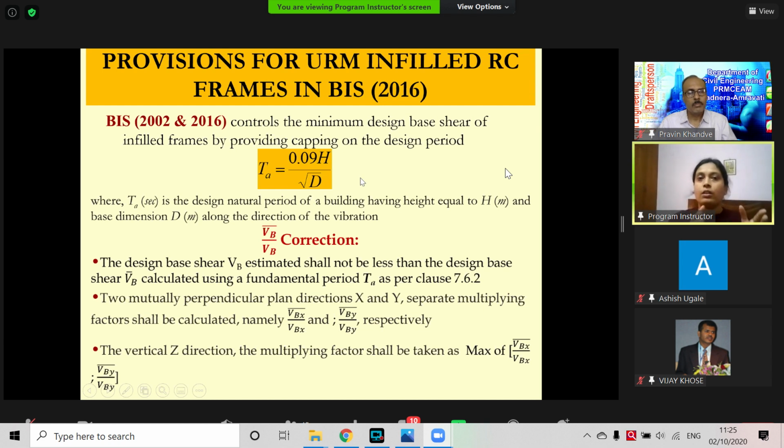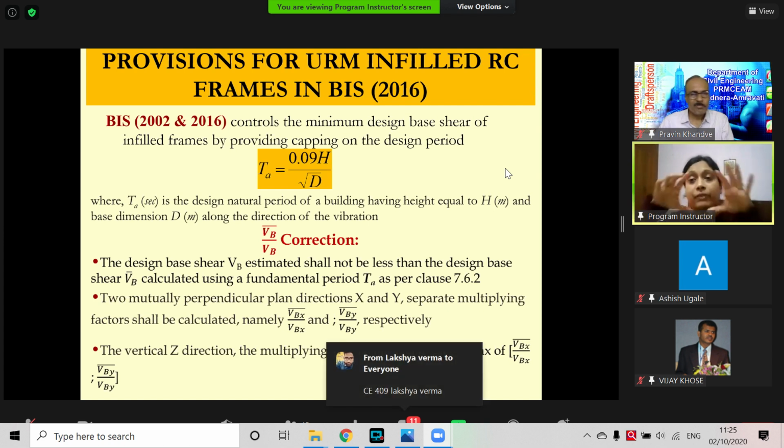For a rectangular plan we have two different time periods in the two directions, while for a perfect square both directions have the same time period, and then we do the VB bar by VB correction.